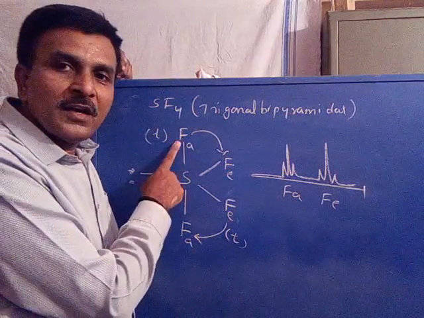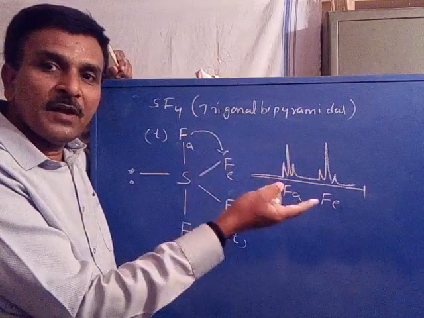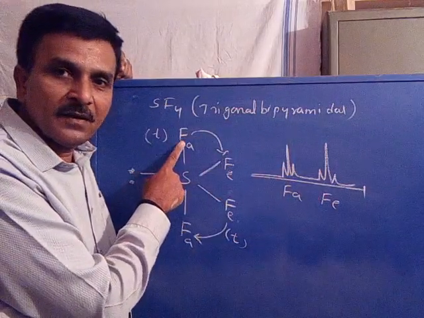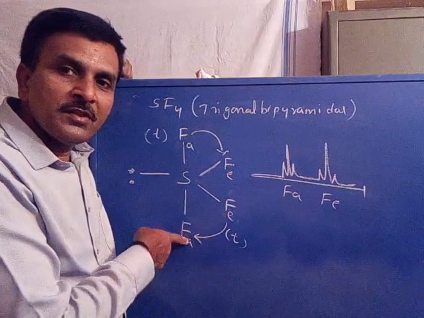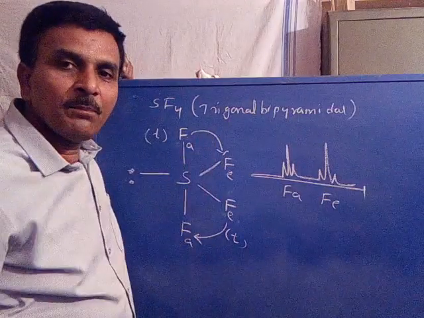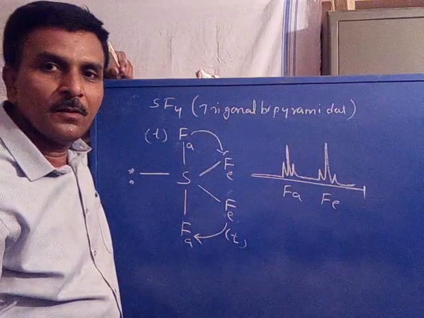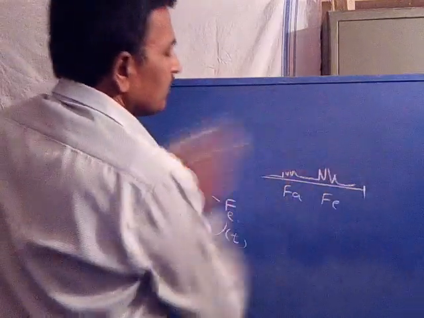The axial fluorine coupled with two equatorial fluorines, 1 plus 2, it becomes a triplet. So axial fluorine appears as a triplet. In the same way, equatorial fluorines coupled with two axial, 1 plus 2, triplet. So there are two triplet signals that appear for this molecule, SF4.